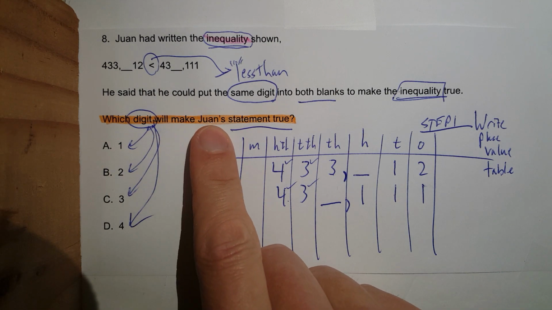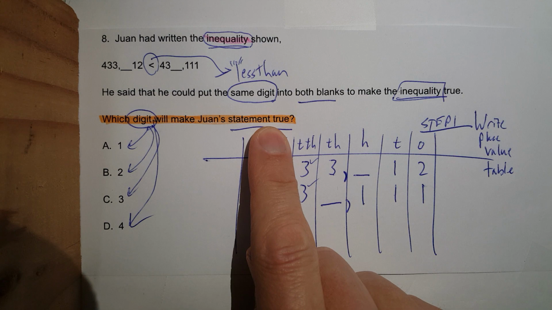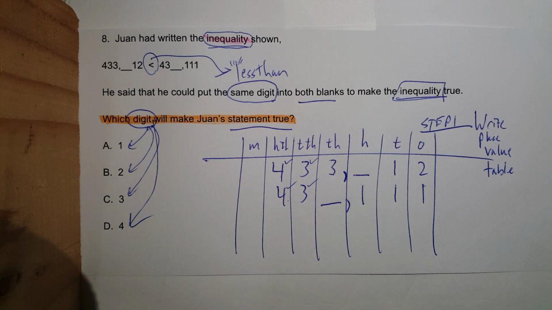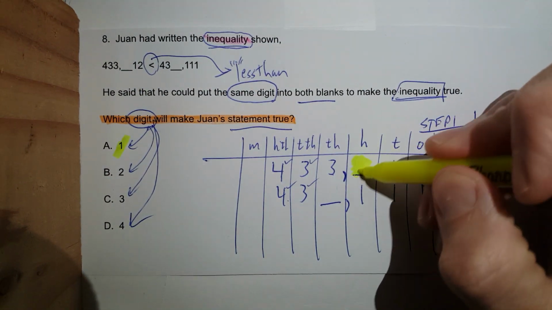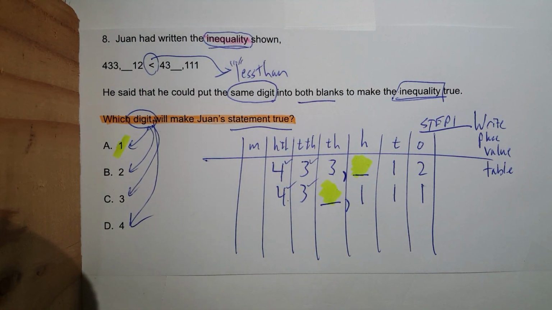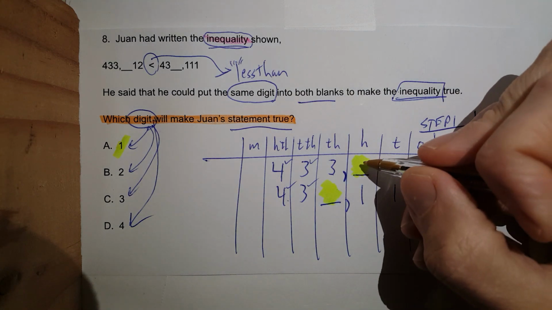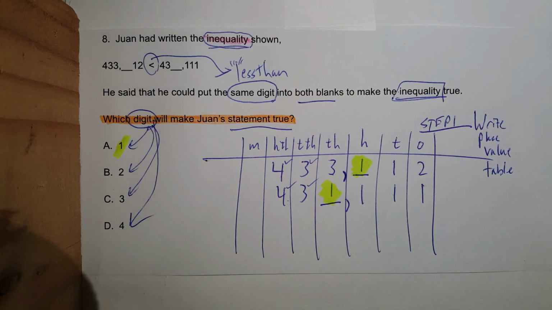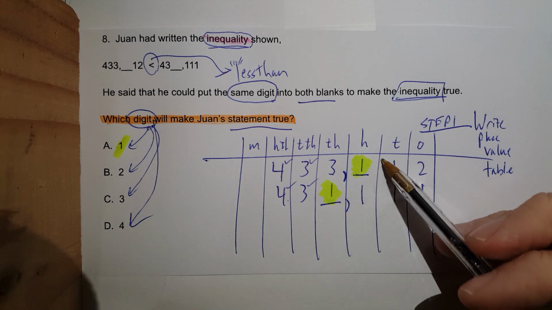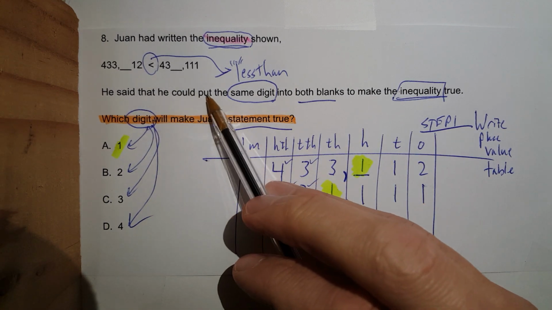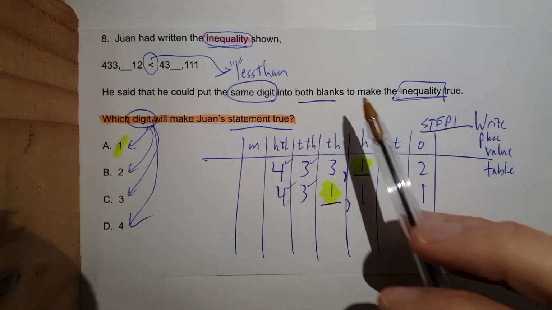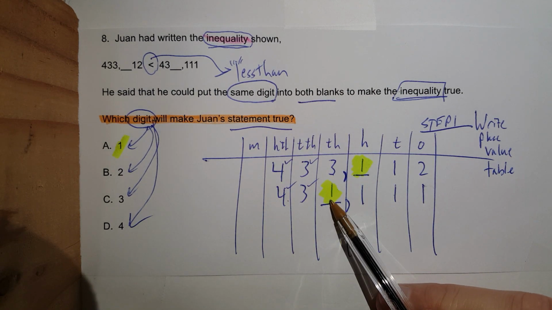Which digit will make Juan's statement true? So let's just substitute. I'm going to put the 1 in there and the 1 in here. If I put 1 in here and 1 in here, because it has to be the same for each one. See how it says right here? He said that you could put the same digit into both blanks. So you put it here and you put it here.